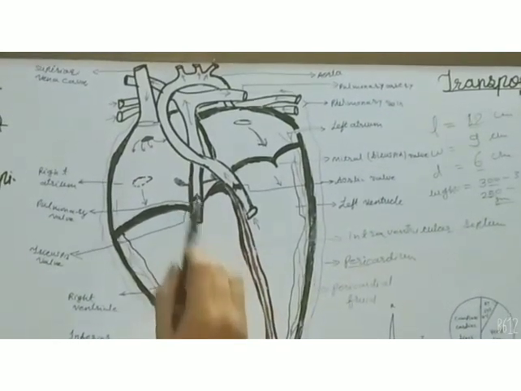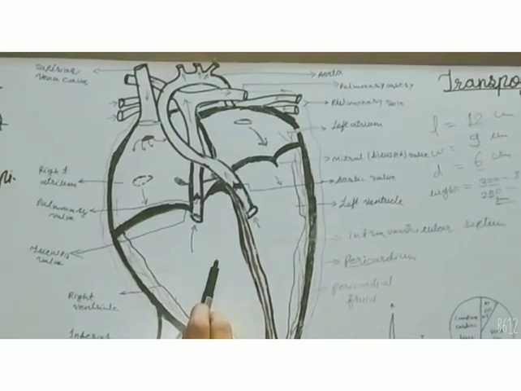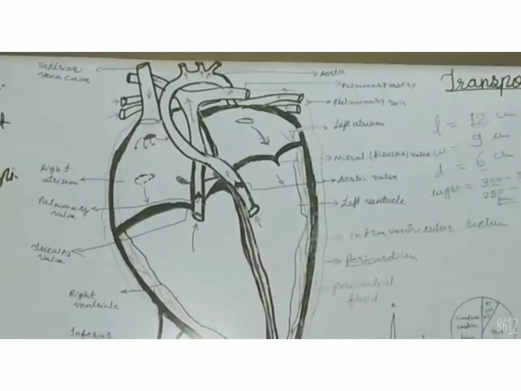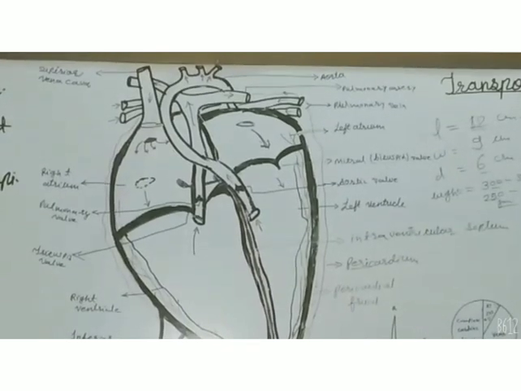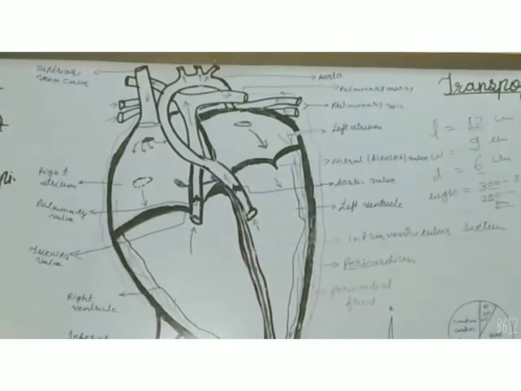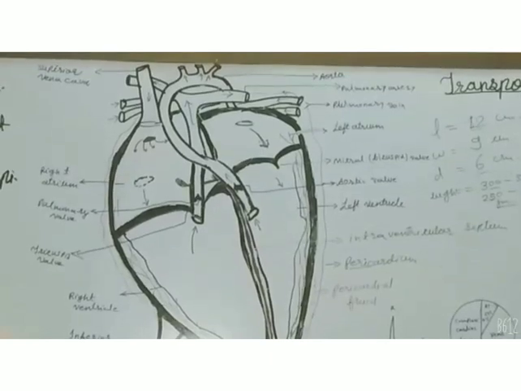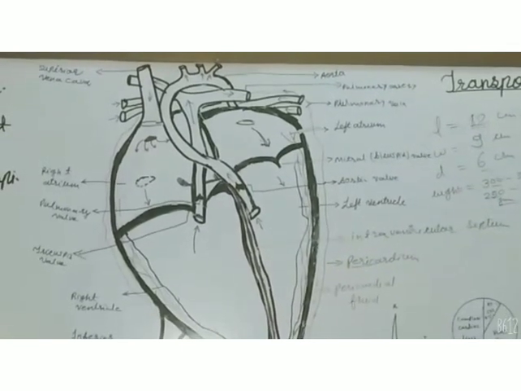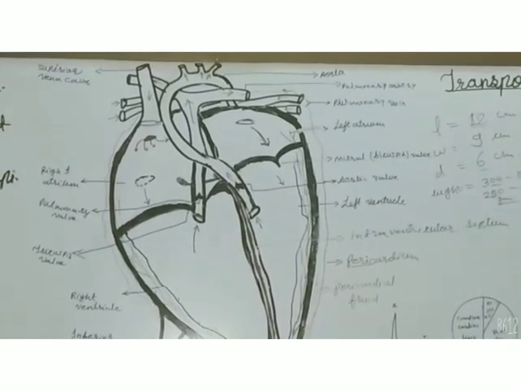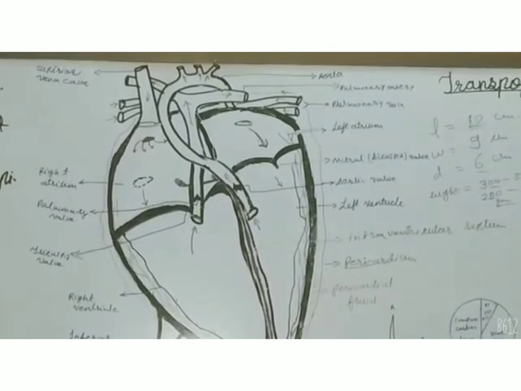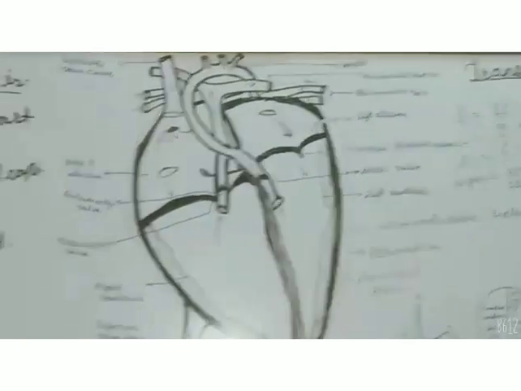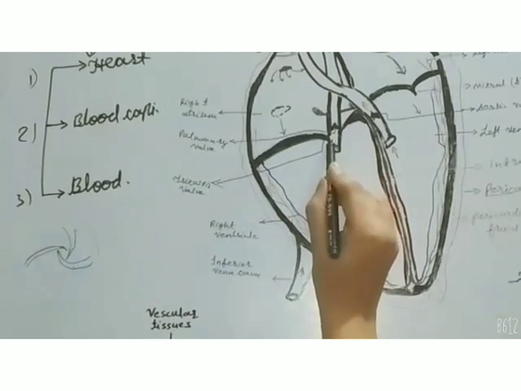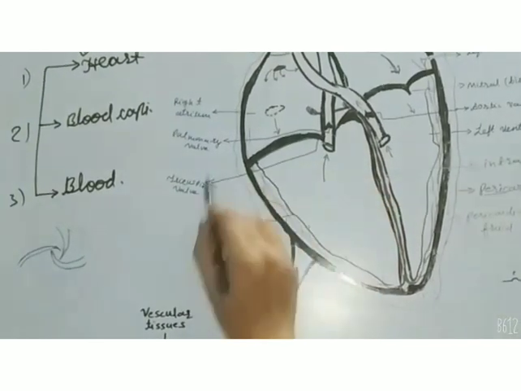Means the valve between these auricle and ventricle has three flaps which close the chambers or separate the blood of these both chambers. So in this way it consists of three flaps. That is why it is called as tricuspid valve.